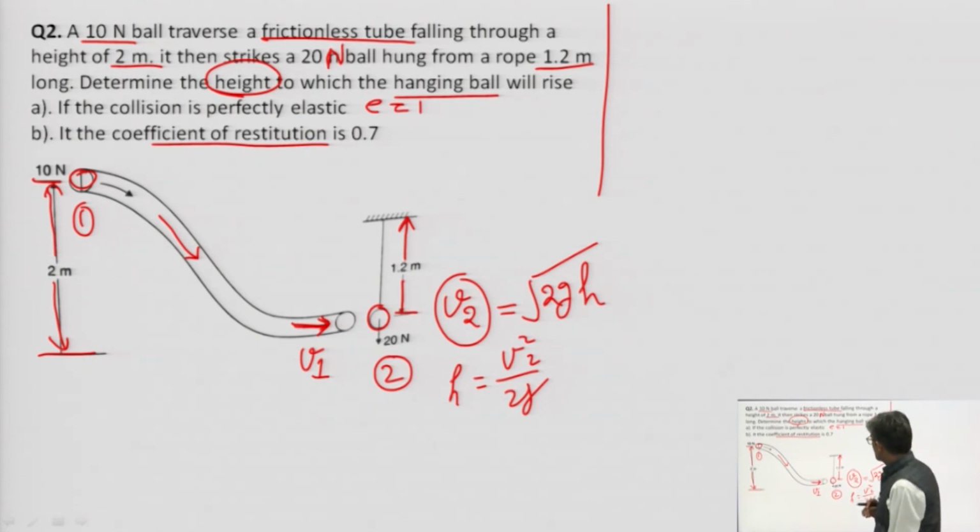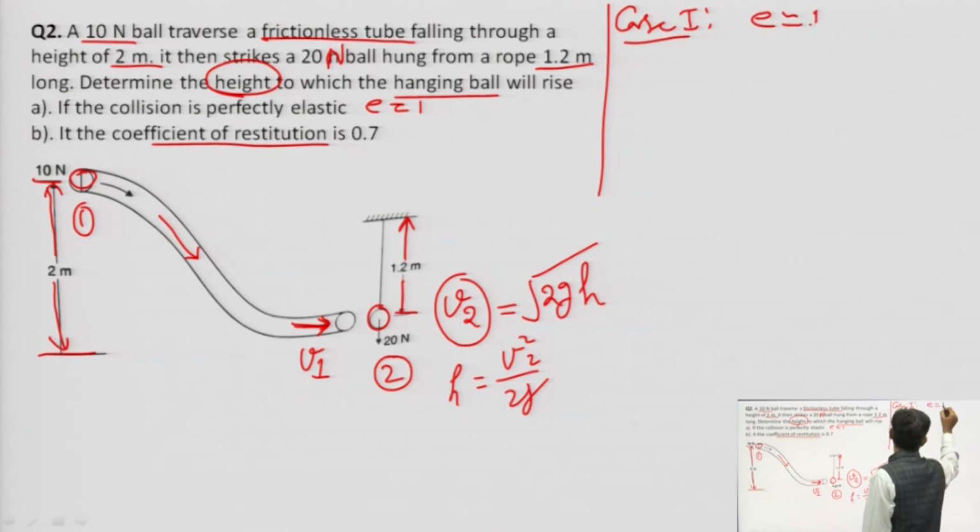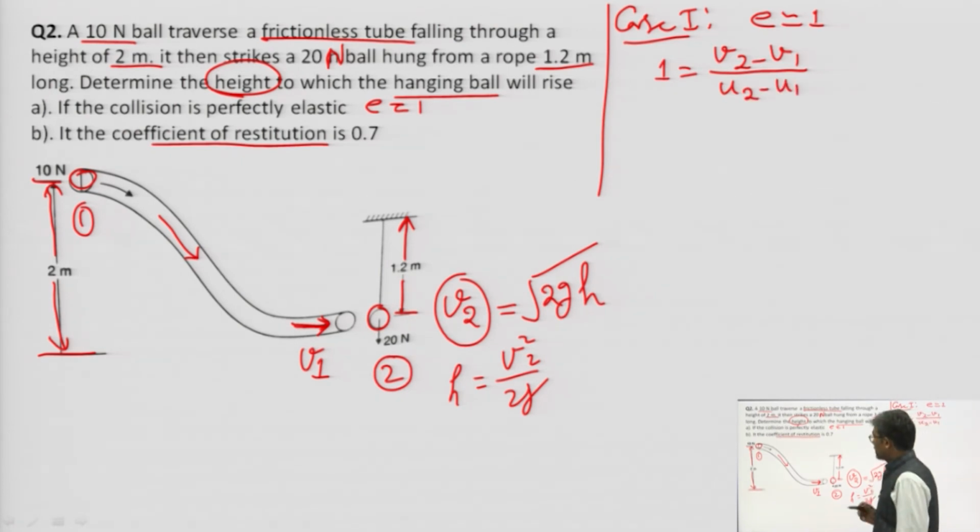First of all, take case 1, when E is equal to 1. If E is equal to 1, then 1 is equal to V2 minus V1 divided by U2 minus U1.